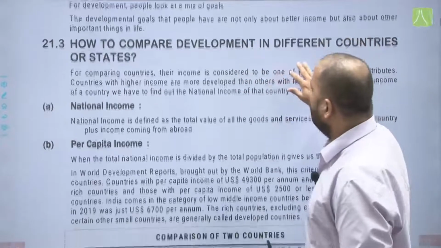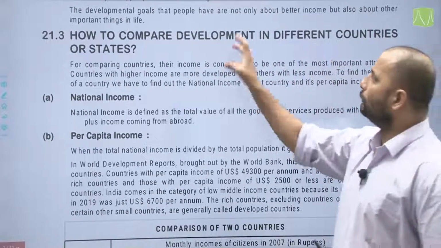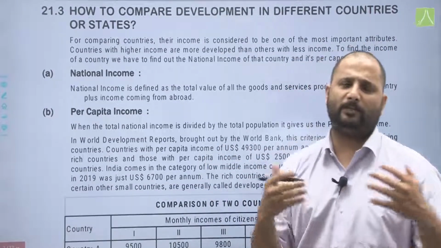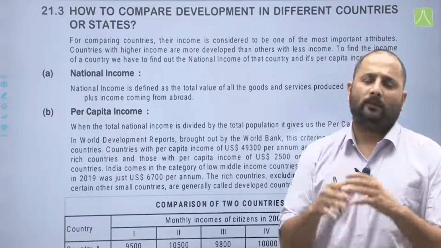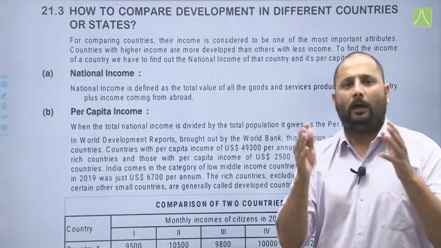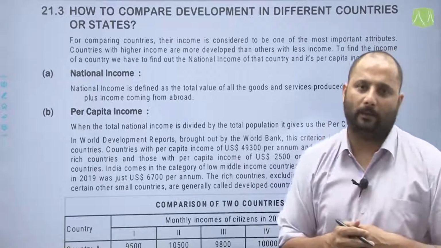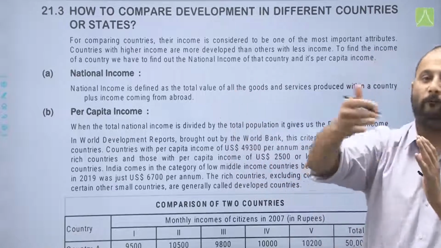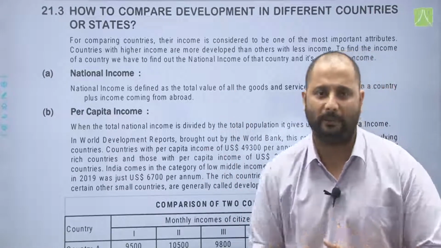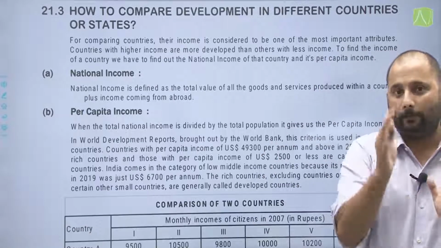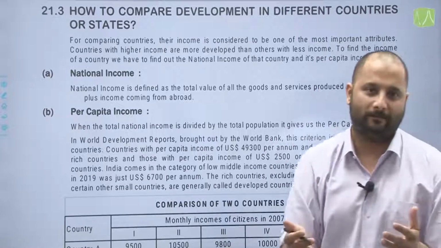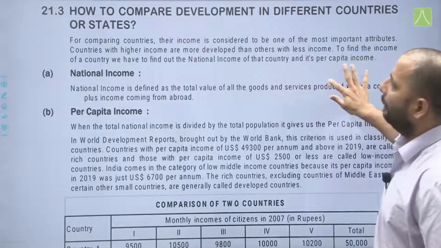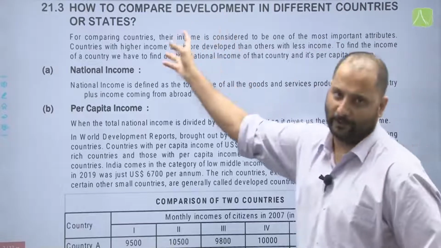Now, moving on to our next topic, how to compare development in different countries or states. Again, an example which has been provided in the book, that is your NCERT books, is how you can compare students in a class, probably according to their height, according to how students perform in co-curricular activities or in sport activities. Apart from that, the most important criterion considered is the marks a student scores.